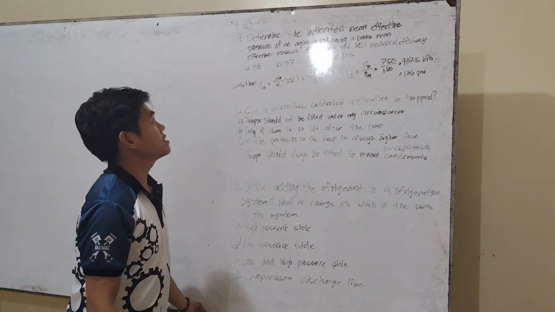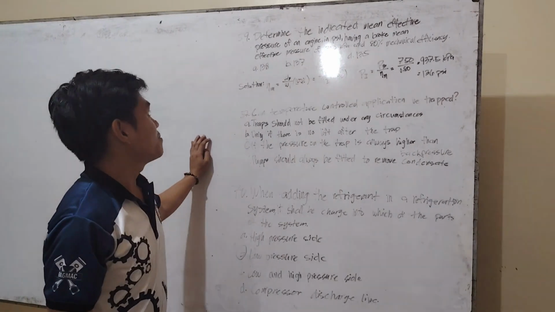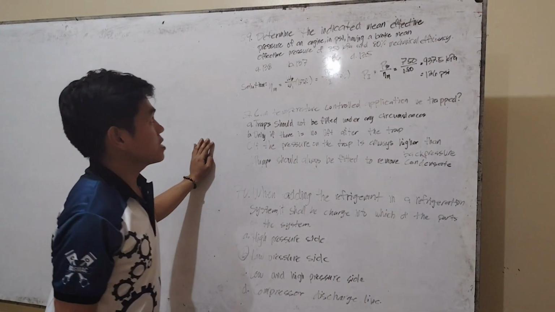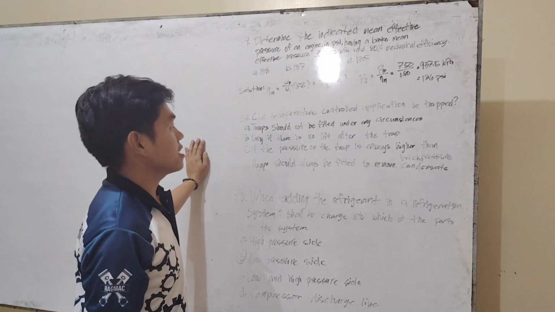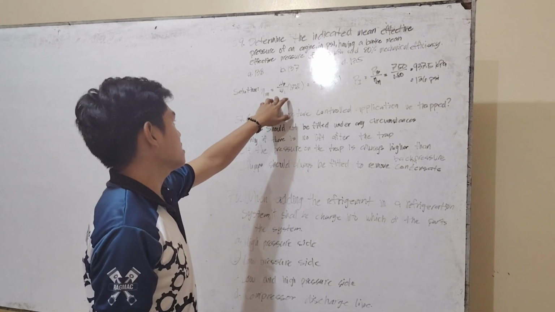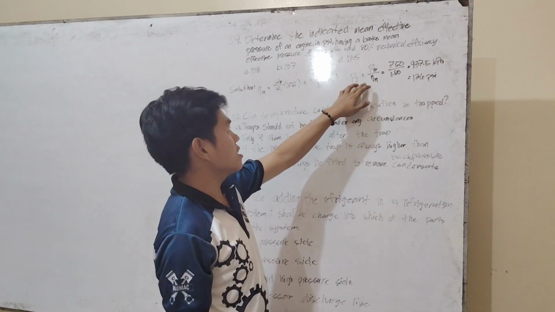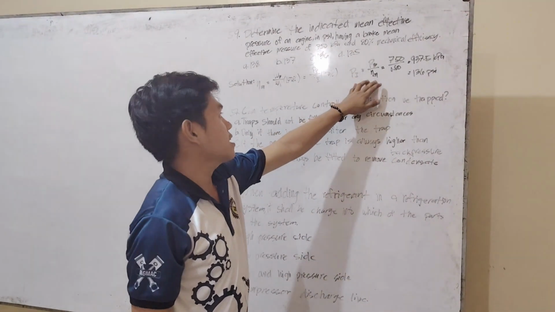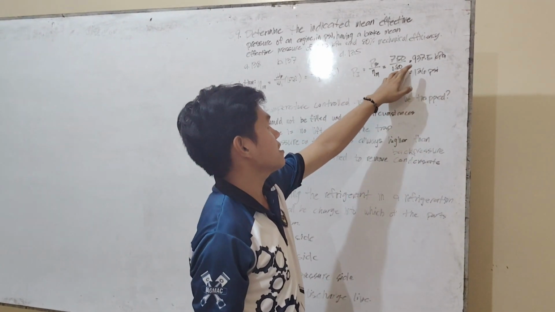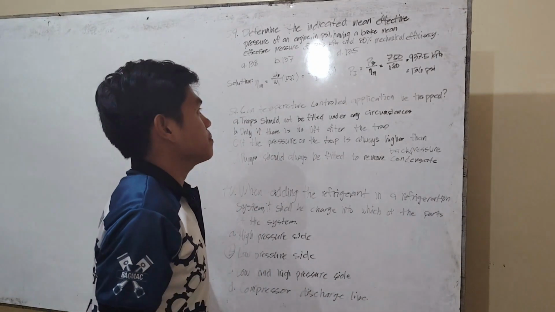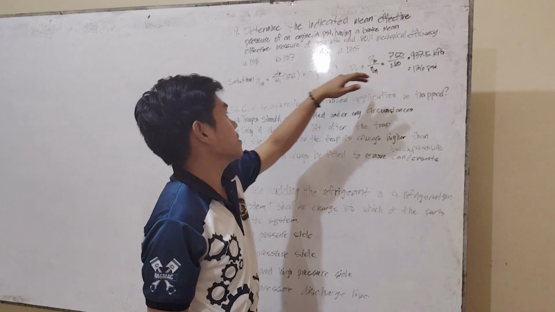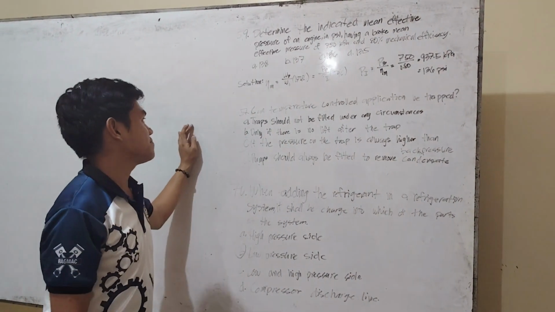So number 59. Determine the indicated mean effective pressure of an engine in PSI, having a brake mean effective pressure of 750 kilopascal and 80% mechanical efficiency. So using this formula, we derive this: PI equals PB over the mechanical efficiency, which is 750 over 0.80 equals 937.5 kilopascal, converted to PSI, which is 136 PSI. So the answer is letter C.